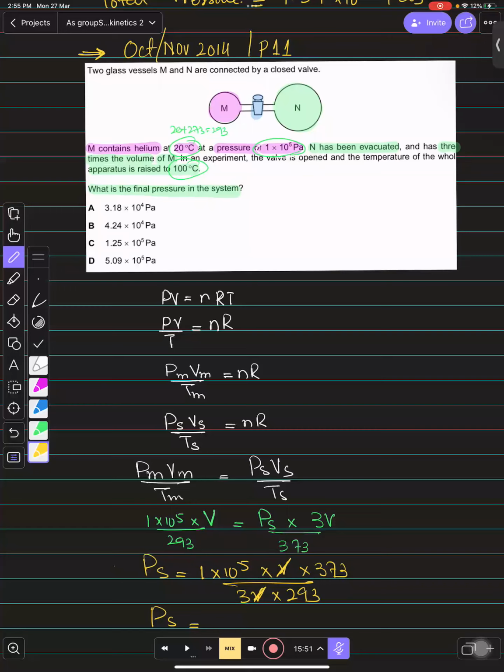We have, here is calculator, here it is. It is 1 × 10⁵ into 373 over 3 into 293. So it is somewhere 4.24 × 10⁴. So it would be B.